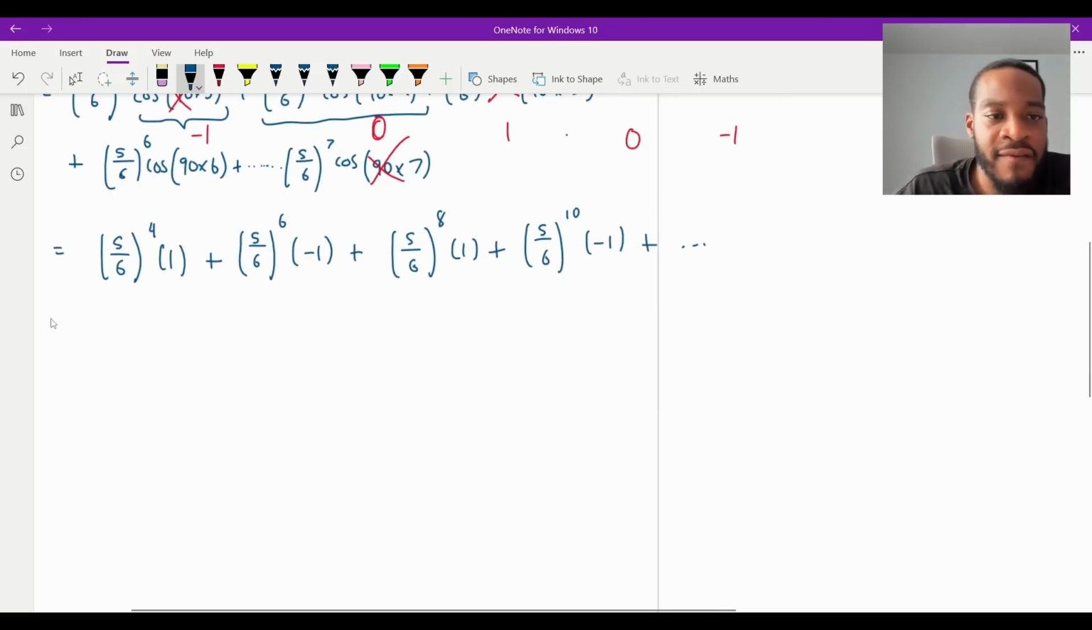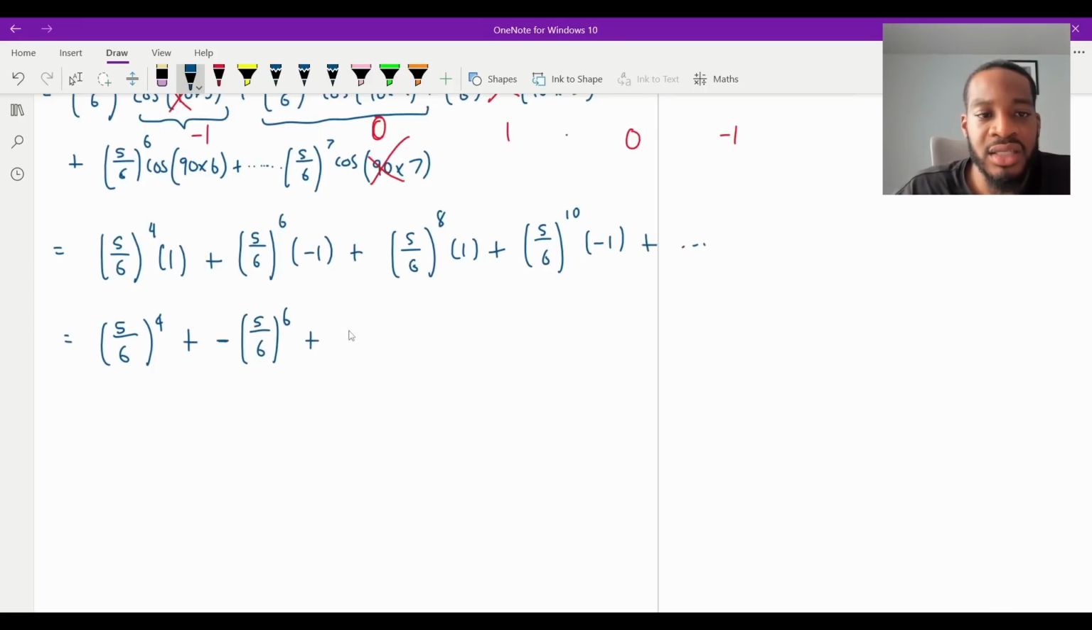Well, firstly, if I was to just evaluate this again, just so it's super neat, it's going to be 5 over 6 to the power of 4, right? That one we can just remove. And then it's going to be plus, and I'm just going to put a minus here, for that minus. And it's going to be like that, 5 over 6 to the 6th plus 5 over 6 to the power of 8. And then minus 5 over 6 to the power of 10, and so on and so forth. Now, what do we have here? Well, we've definitely got a first term, which is going to be 5/6 to the power of 4.